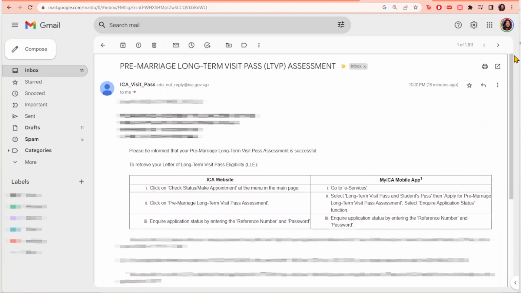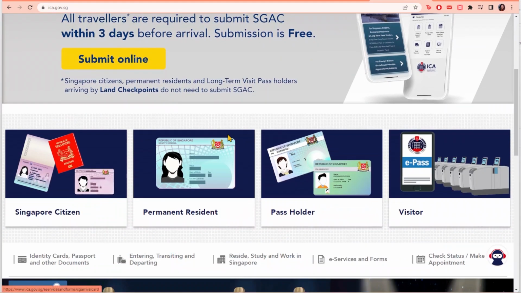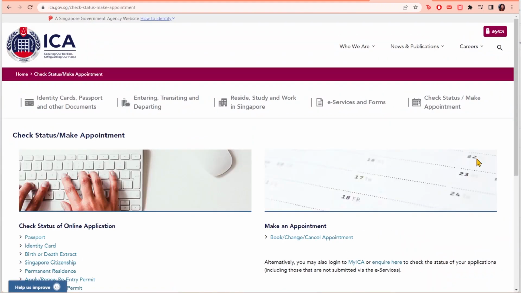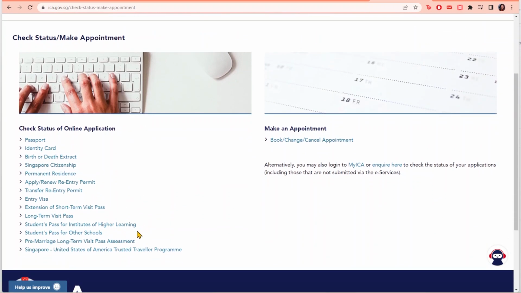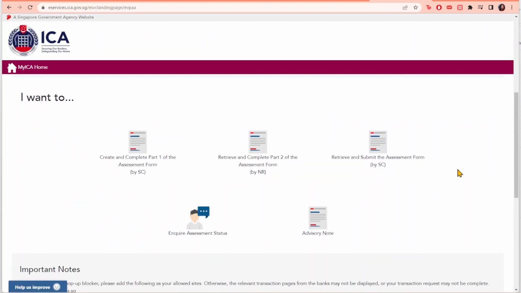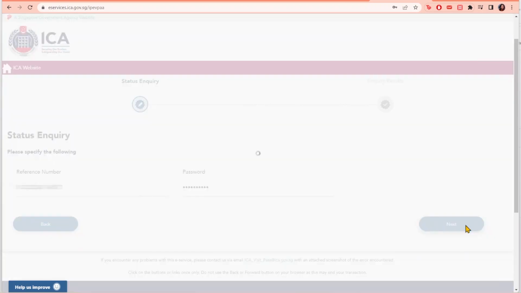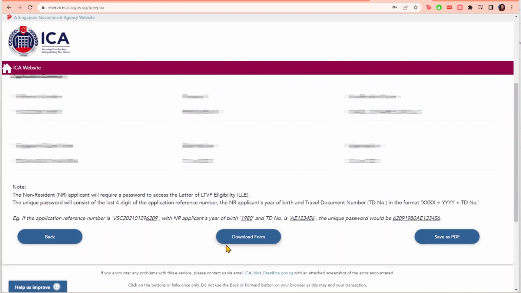To retrieve the LLE, first go to the ICA website and click on Check Status or Make Appointment. Next, click on Pre-Marriage Long-Term Visit Pass Assessment, and then click Inquire Assessment Status. Use the reference number and password generated during the assessment. Now the form can be downloaded.